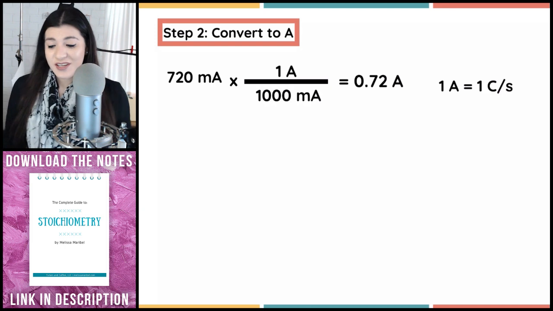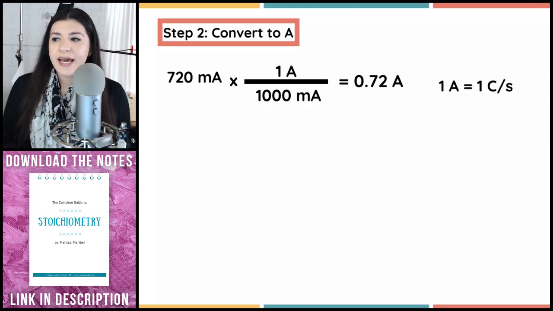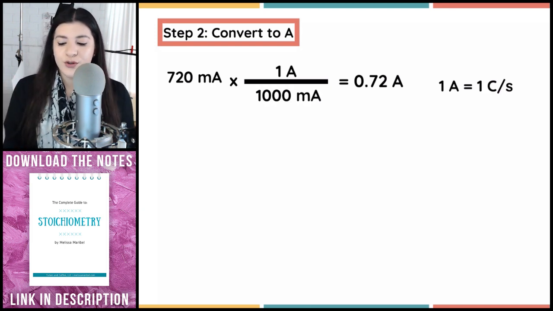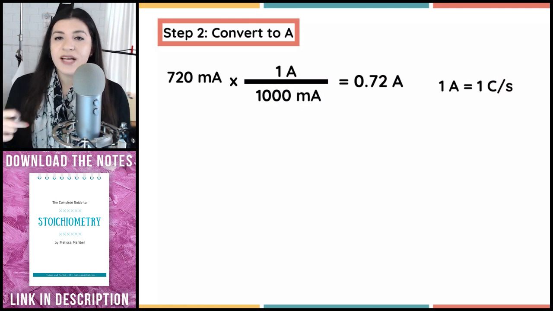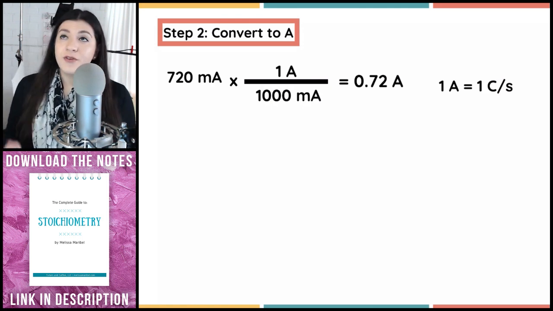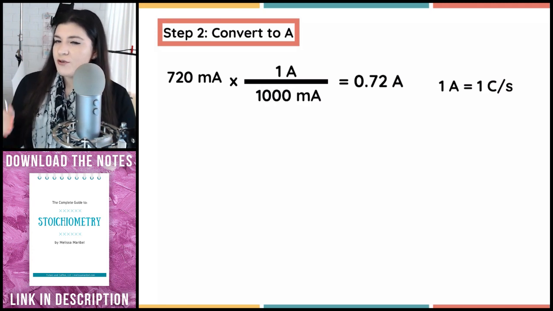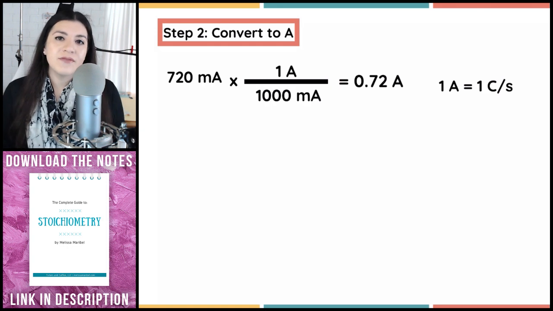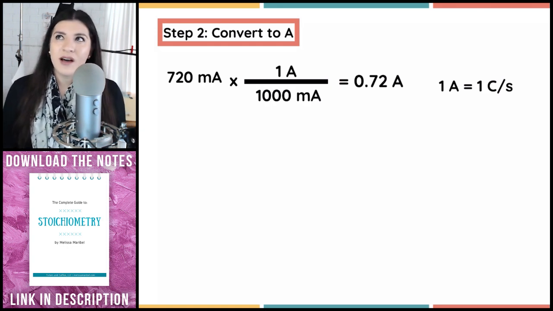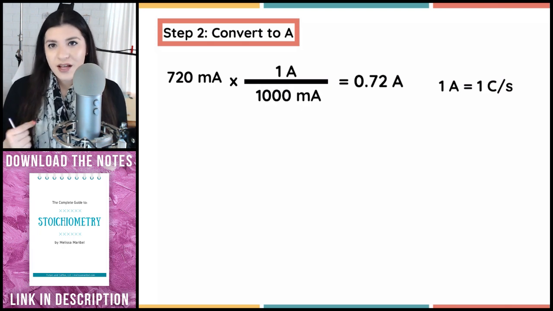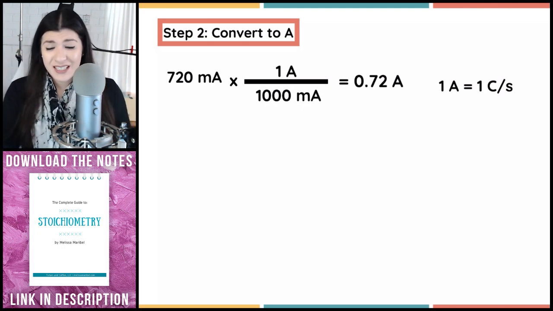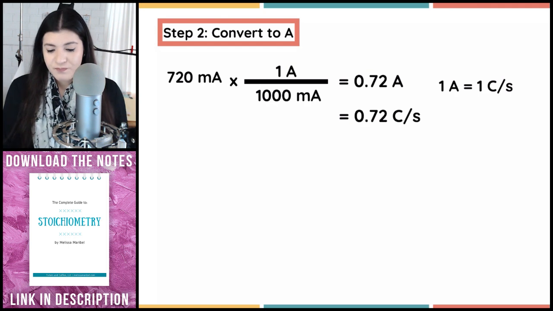But I want to convert this. So I don't want to be using amps in this case. I want to convert it to coulombs per second. The reason why I want to do that is, first, Faraday's constant is measured in coulombs, so I do need to have that to cancel out the coulombs. Another thing is if I didn't convert it to coulombs per second, then I wouldn't have any unit of time, which is what I'm looking for. So that's kind of where our unit of time comes in when I change that.